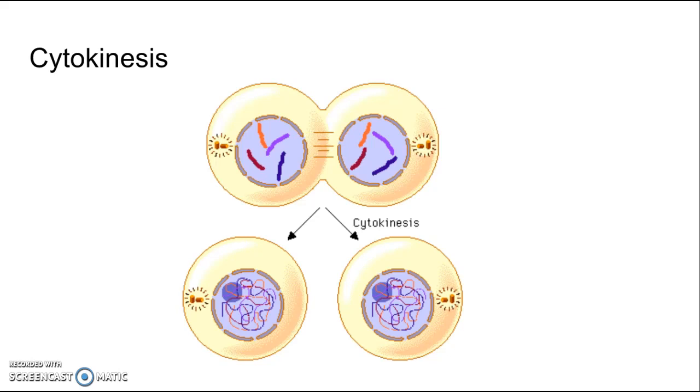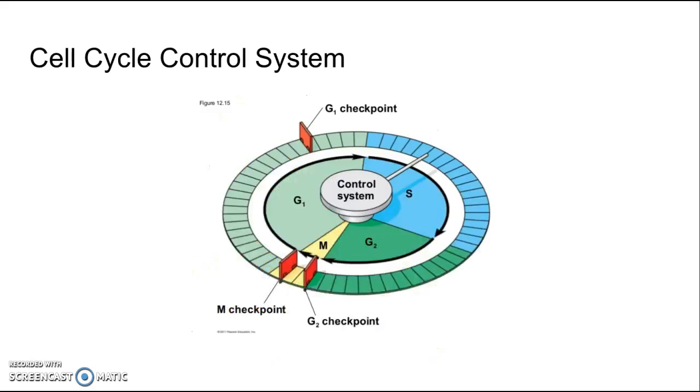This question brings us back to the cell cycle control system. The cell cycle control system is defined as a cyclically operating set of molecules in the cell that triggers and coordinates key events in the cell cycle. The cell control system has checkpoints that can be regulated by internal and external signals. The three most important checkpoints are found in the G1, G2, and M phases.